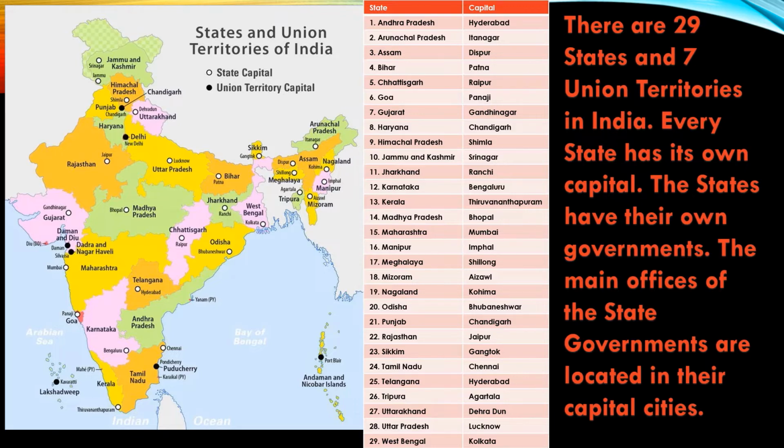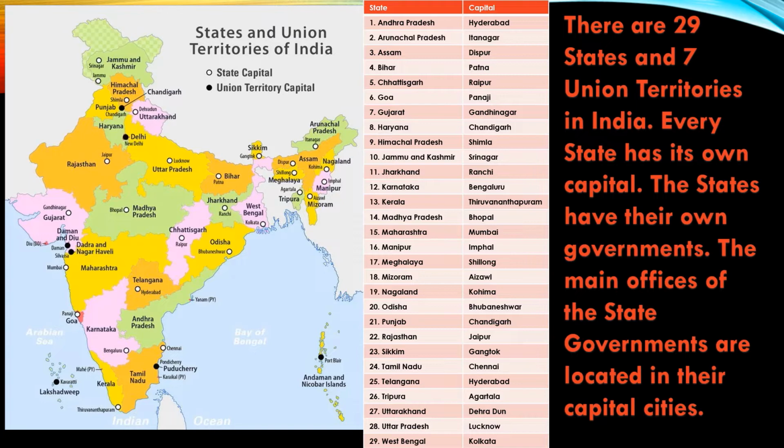10, Jammu and Kashmir, Srinagar. 11, Jharkhand, Ranchi. 12, Karnataka, Bengaluru. 13, Kerala, Thiruvananthapuram. 14, Madhya Pradesh, Bhopal. 15, Maharashtra, Mumbai. 16, Manipur, Imphal. 17, Meghalaya, Shillong. 18, Mizoram, Aizawl.